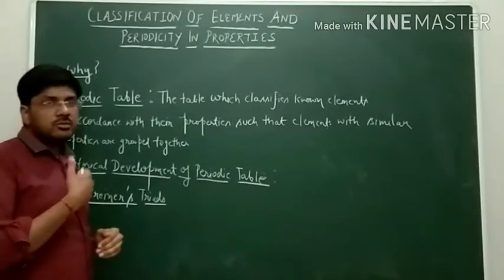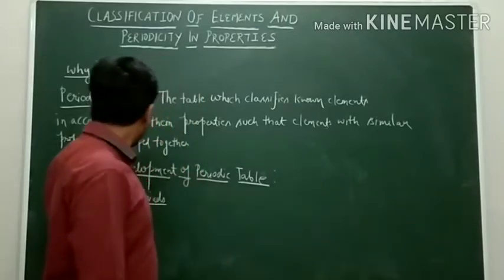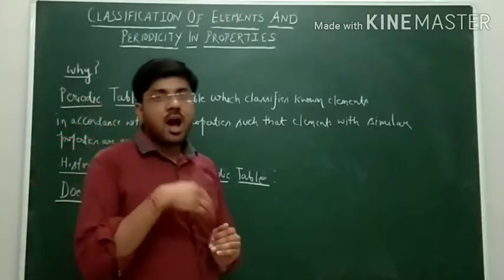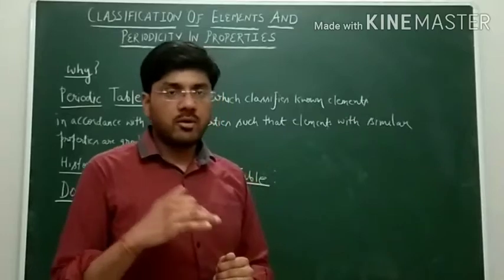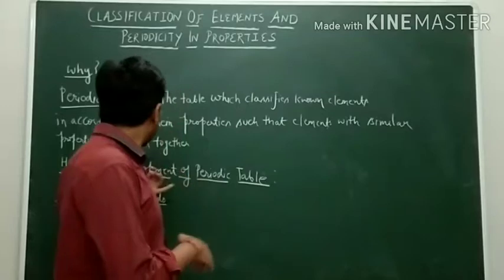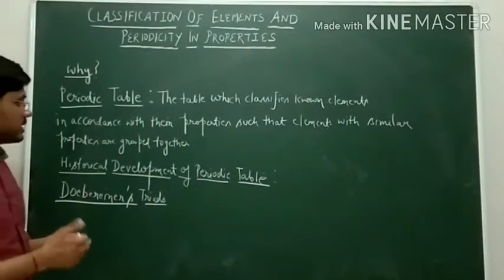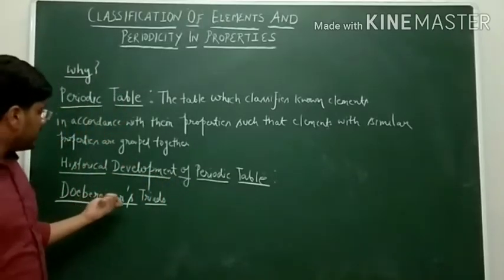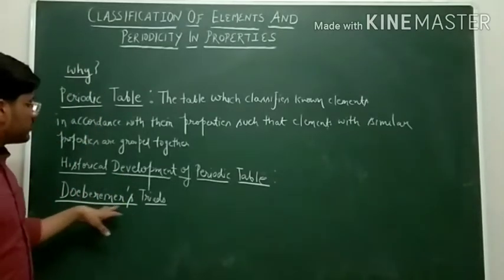Now we have to study how the development of the periodic table took place. Historical development is like in biology, where we study how the evolution of human beings took place. Similarly, in chemistry we have to study how the periodic table developed. In this, the first attempt to classify the elements was done by Dobereiner, and these are known as Dobereiner triads.